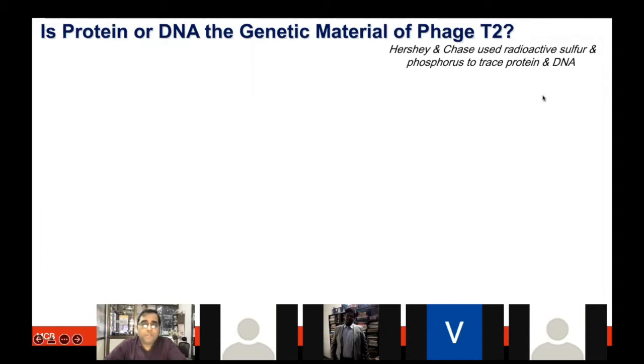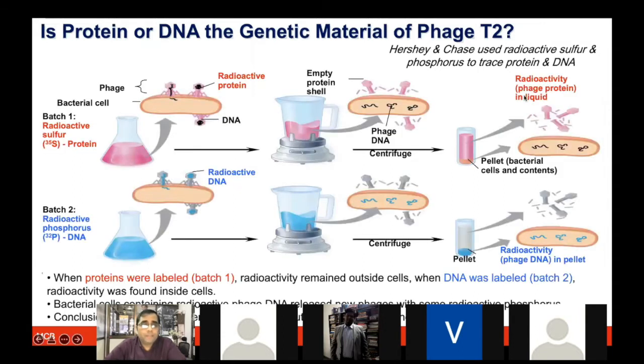Based on this logic, they did radioactive labeling, and this is the experiment you have probably already watched. To recap, in the first batch he used radioactive sulfur, 35S, to label the protein. In the second batch he used radioactive phosphorus, 32P, for the DNA labeling.